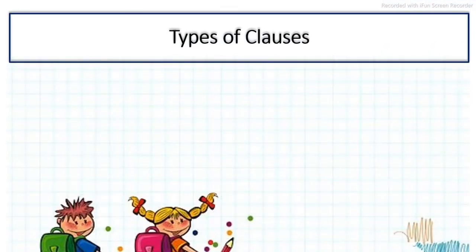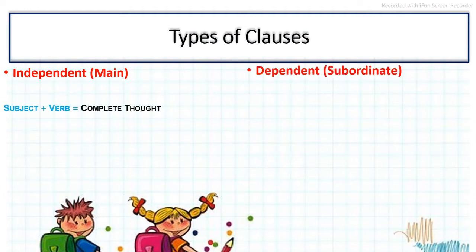Now let's see the types of clauses: the independent or main clause, and the dependent or subordinate clause. The independent or main clause consists of a subject and verb, and the main thing is it can express its complete sense without any other clause's help.